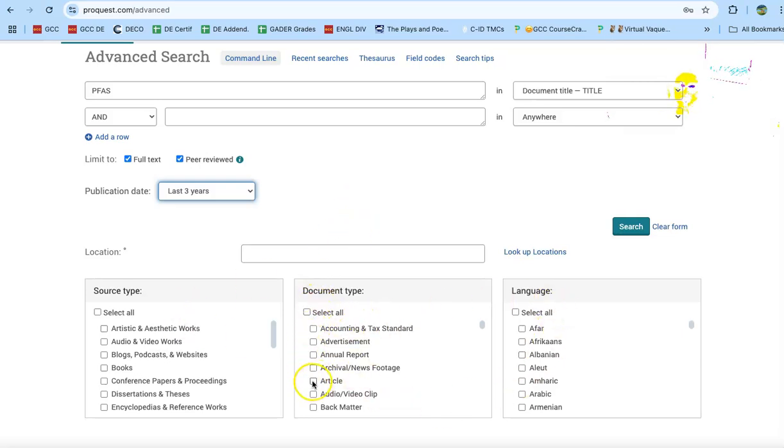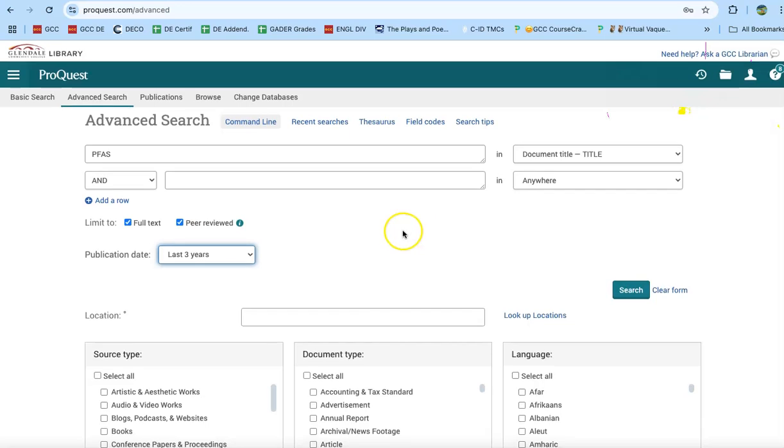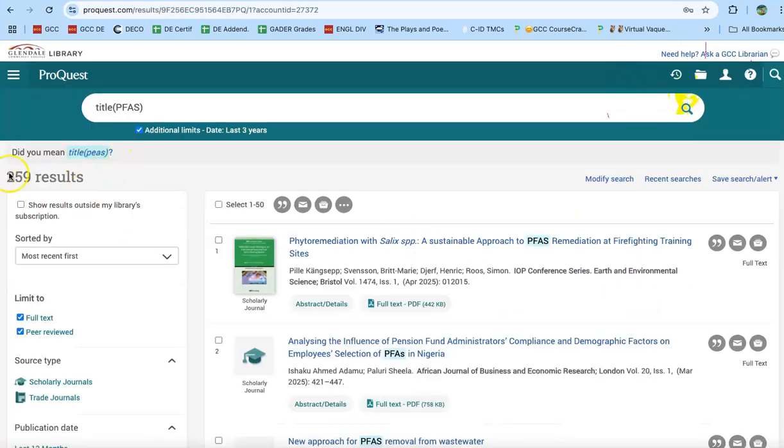We're not going to bother with any of the other restrictions right now, although you could certainly say, I only want it to be an article. But this is sort of interesting. You could get archival news footage, etc., if you don't restrict. Okay, let's search. We get 259 results. That is not bad. These are sorted right now by most recent.